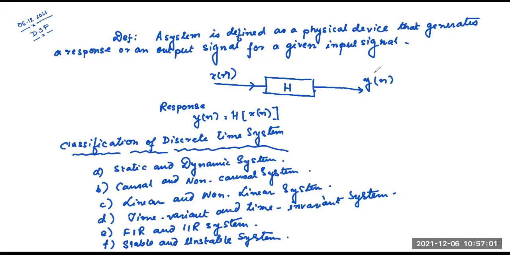Yes, sir. Okay. So up to this, nobody has any confusion. So we are going to the next part. The first part is static and dynamic system. What do you mean by static and dynamic system? That's the first question that comes to our mind.